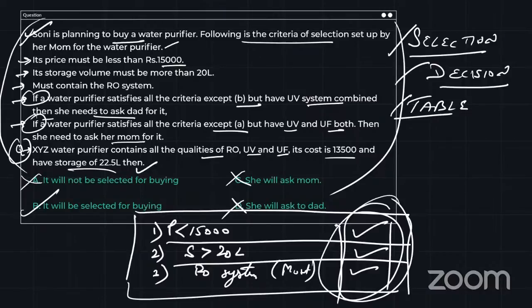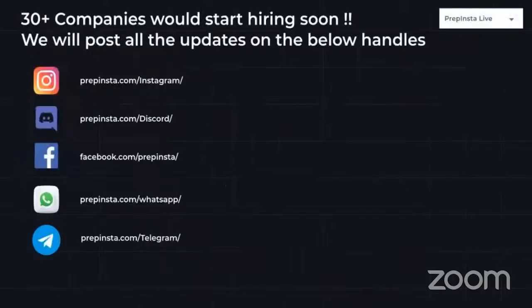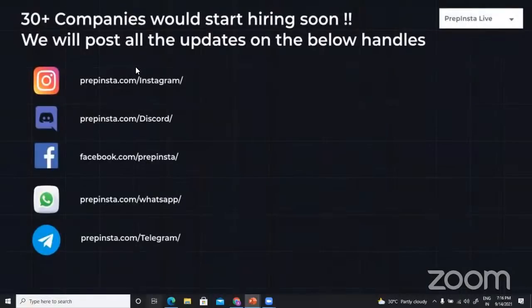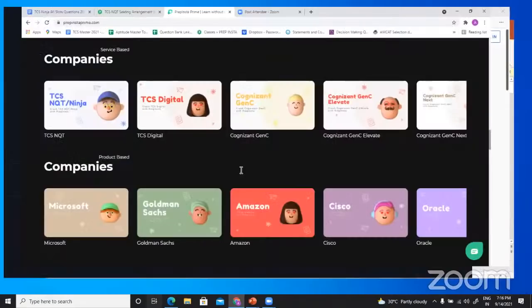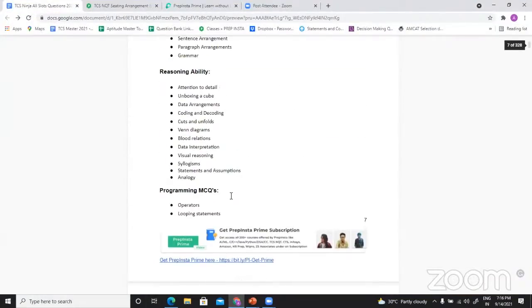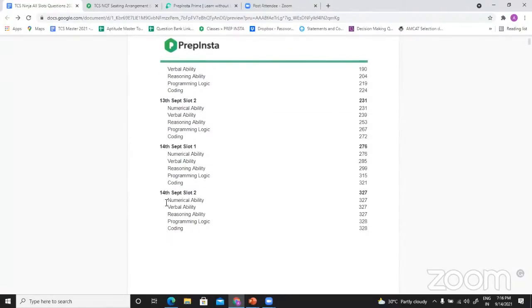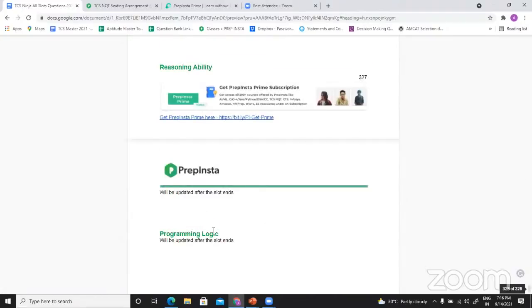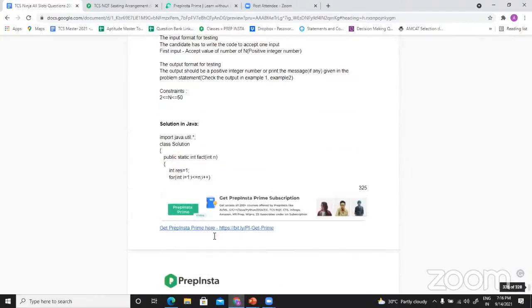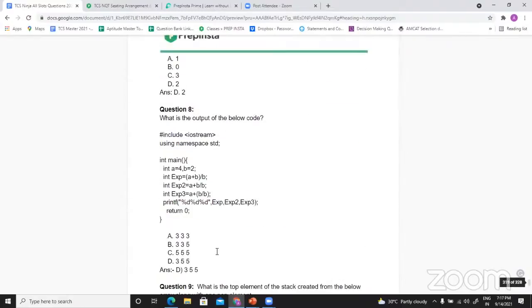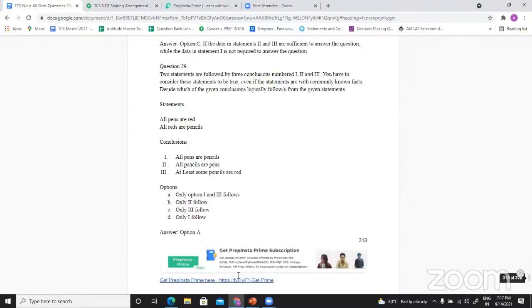Fine. Great, guys. Okay, so I am done with slot two questions. I have tried to cover all the topics and questions in slot two. I already told you about the PDF, which we have already updated with the 14th September slot two numerical, verbal, and reasoning ability questions. If I want to access reasoning ability, I can directly go to reasoning ability and see the questions. Try questions from there and access as many as you can.